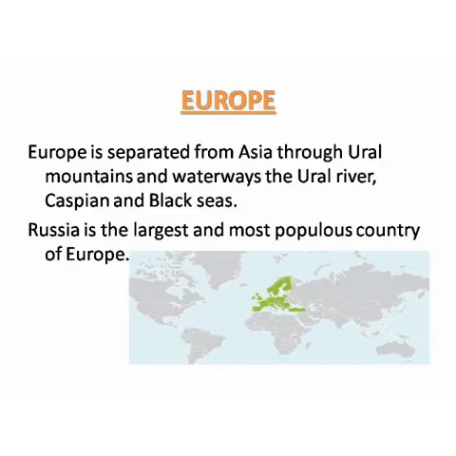Europe is the sixth largest continent in the world. It is separated from Asia by the Ural mountains. Then there are many waterways like the Ural River, Caspian and Black Seas that separate it from Asia. Here Russia is present. Russia is the country which has the largest population in Europe and it is also the largest country in the whole world. Vatican City, which is the smallest country, is also present in Europe only.